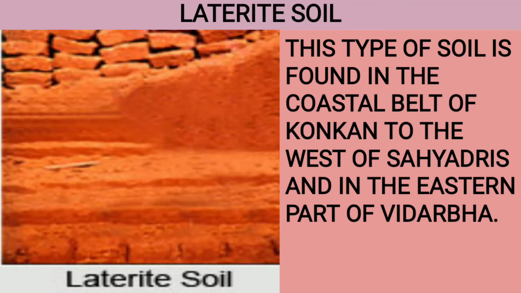Now the third soil is the laterite soil. This type of soil is found in the coastal belt of the Konkan region. Of course, those who live in Mumbai, you will see the soil which is there in Mumbai, also in the Konkan parts. The reddish orange color will be there. So which is this soil? It is a laterite soil, found to the west of the Sahyadris and in the eastern part of Vidarbha.